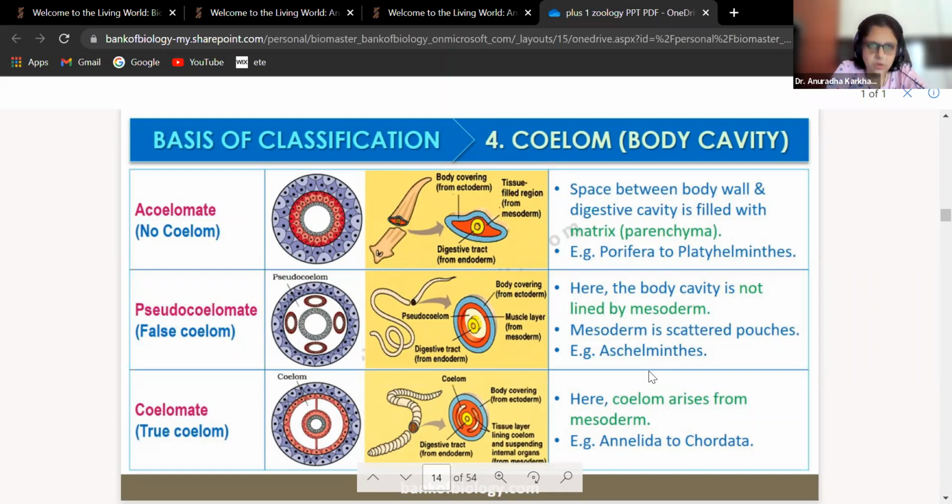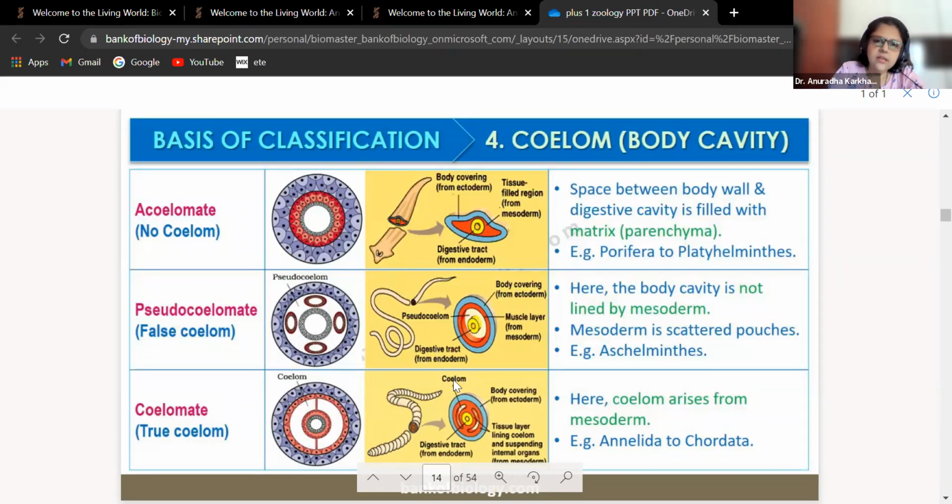Here the coelom arises from the mesoderm. Example, annelida to chordata. So here you can see ये earthworm लिया है, earthworm को cut किया, so you can see the coelom over here. See. So this is blue one, body covered from ectoderm, tissue layer lining coelom and suspending internal organs from the mesoderm here, and digestive tract from the endoderm. So this is the digestive tract, this is the ectoderm, ये mesoderm है और mesoderm के बीच में ये cavities दिख रही है, which is going to be your coelom.